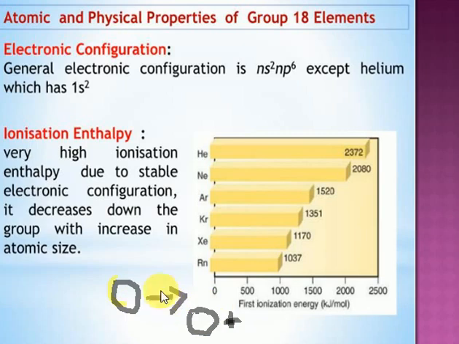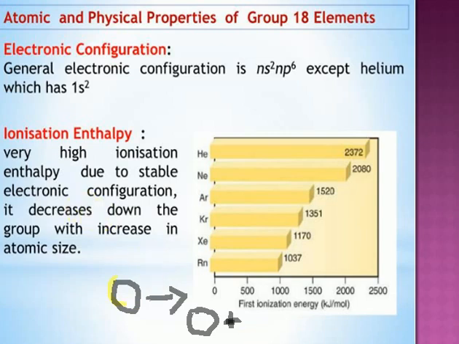That's called ionization energy. So the ionization energy definition, write down: the minimum amount of energy required to remove an electron from an isolated gas atom. If you take a single atom of any gas and want to remove an electron, the amount of energy required is called ionization energy.